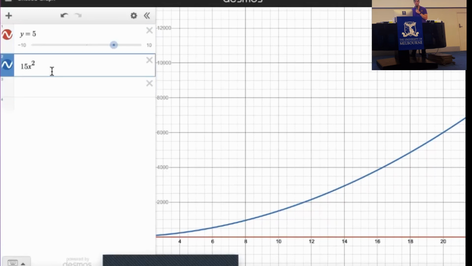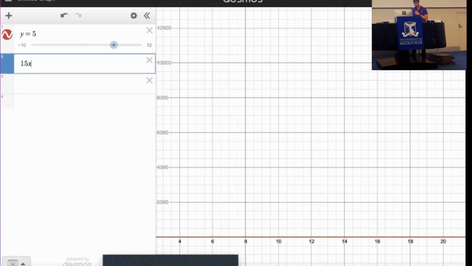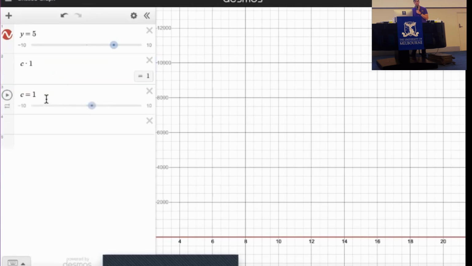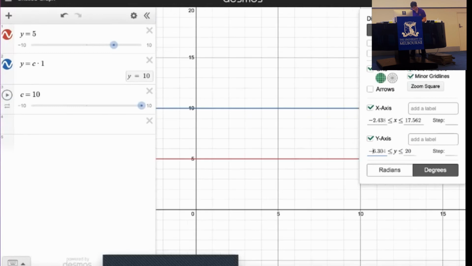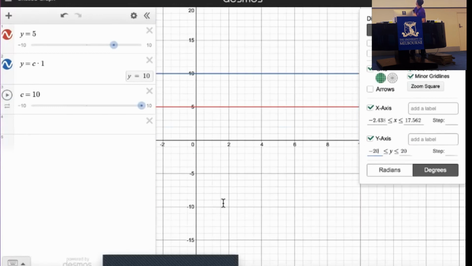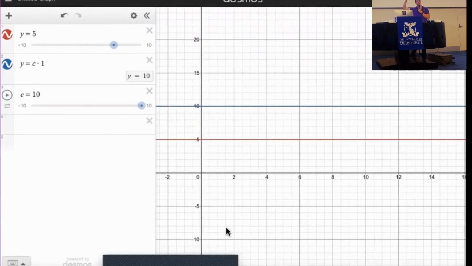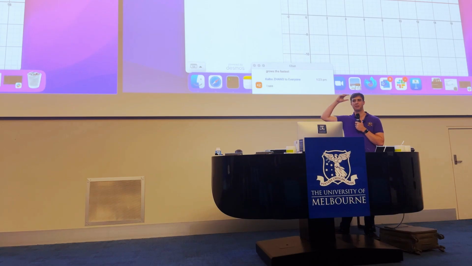Now for the constant: if I set y to be 5, I can do a constant times 1. And all I have to do is set this constant to be some value larger than 5. And of course, this function grows larger than the other. There we go. Now we can set the blue function above the red function. I think I have to hand it back to Shannon at this point. And I hope that gives you at least an illustration of what we're trying to do with big O notation: try and make it an upper bound.